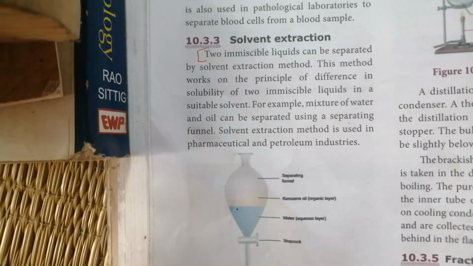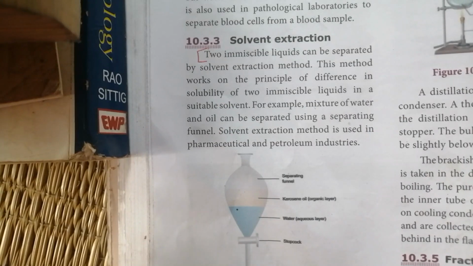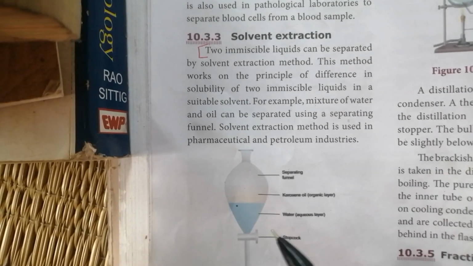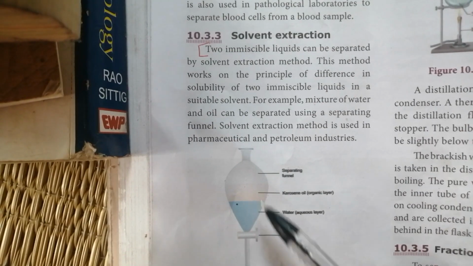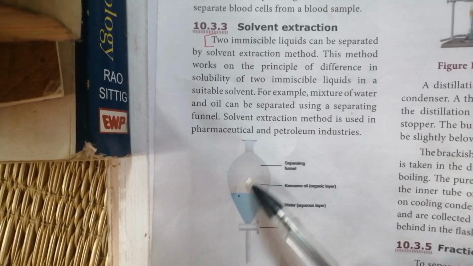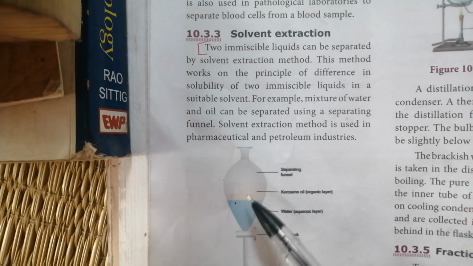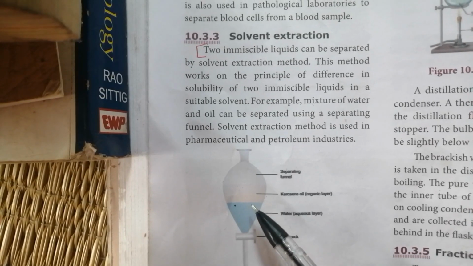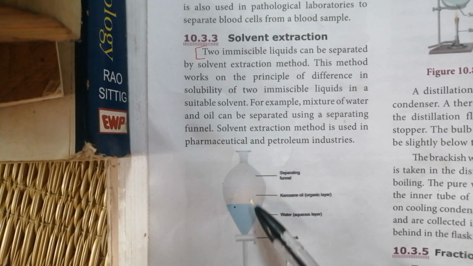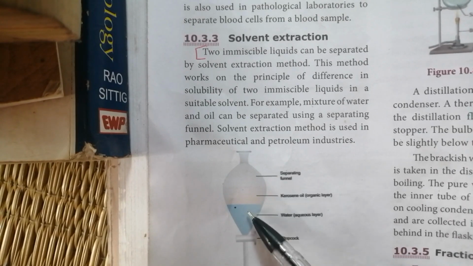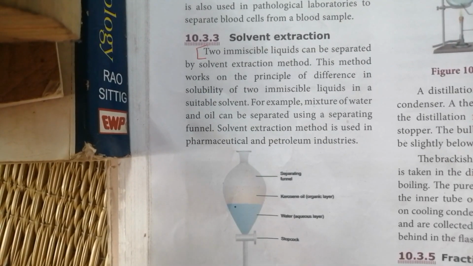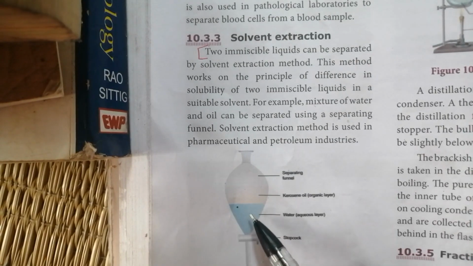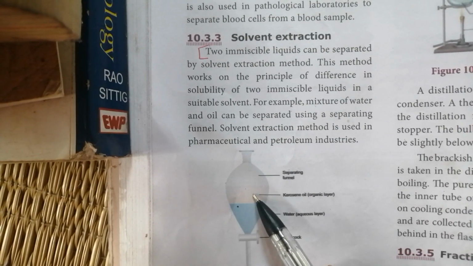Okay, the next separation method is the solvent extraction method. This is a solvent extraction apparatus, a separating funnel. In this separating funnel, we take two immiscible liquids. Immiscible liquids means both are liquids but they do not mix together. See, this is water and this is kerosene.